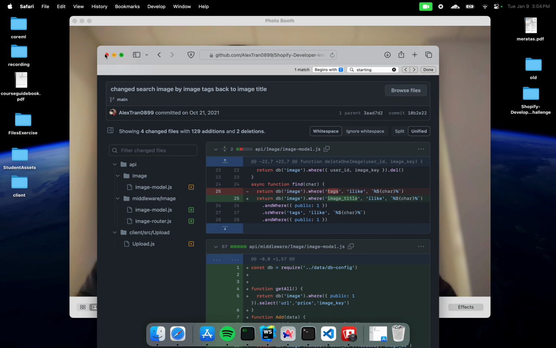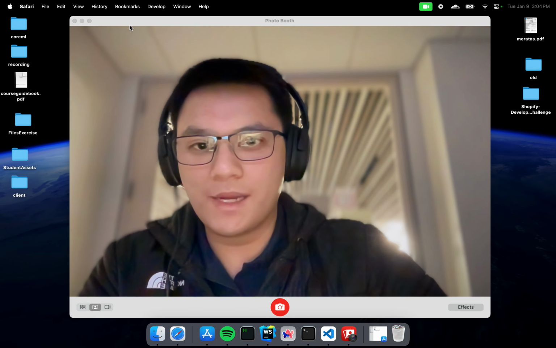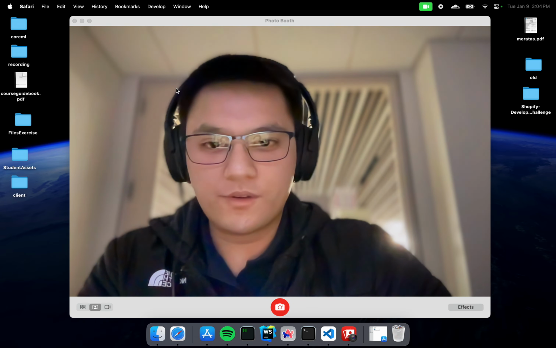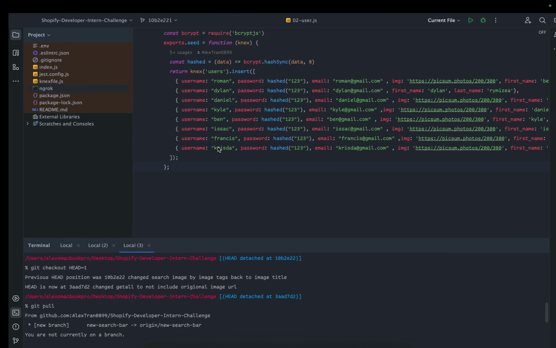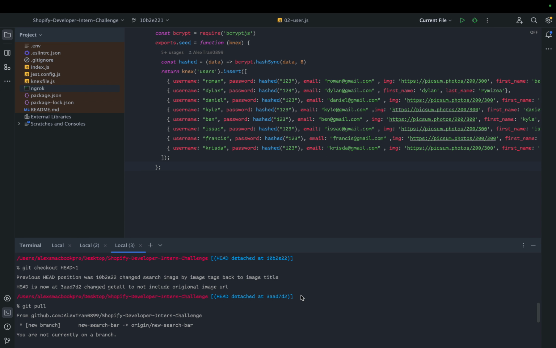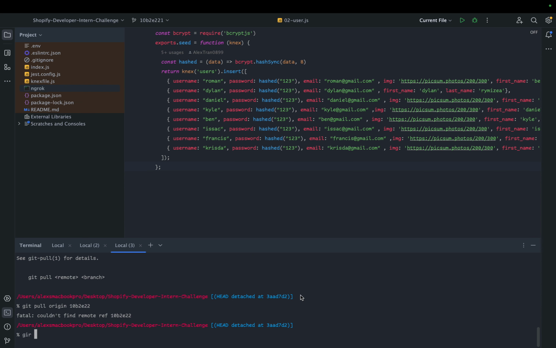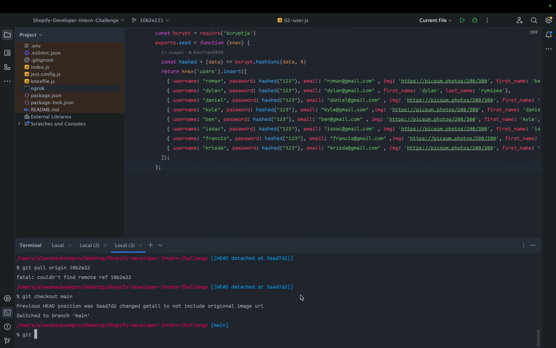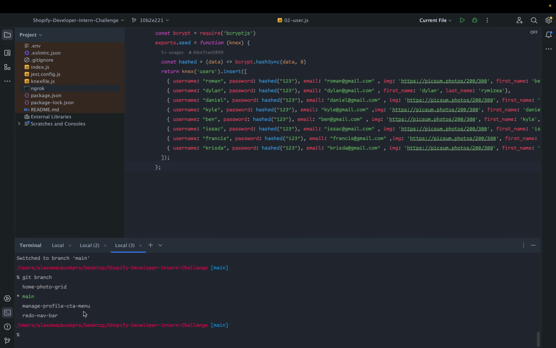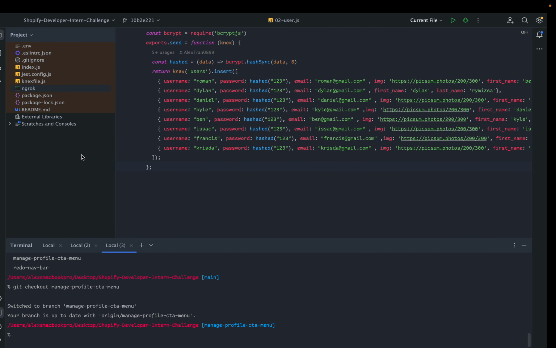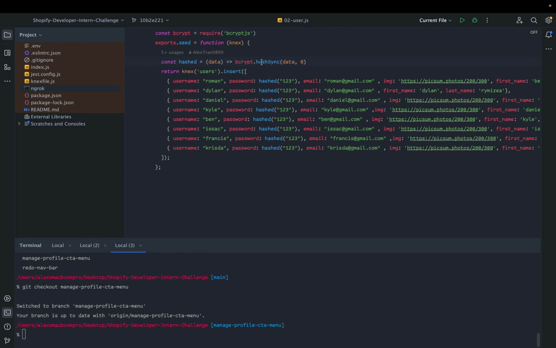But my point is that the entire app was originally a mess, and I need to start over and build it again. This is what the app looked like right now. I'm going to go back to main real quick. Git checkout main. Git branch. I think I'm on this branch right now. Git checkout. So that is the branch. What the hell just happened to my repository?